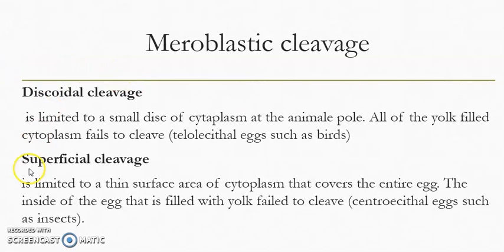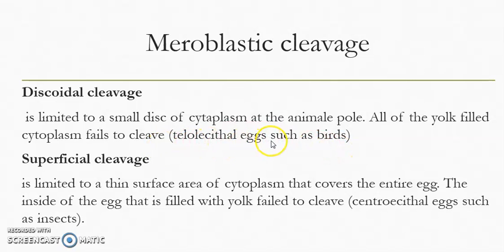Meroblastic cleavage is basically of two types. One is called discoid cleavage and the other is called superficial. In the case of discoid, a small disc of cytoplasm at the animal pole divides. The cleavage occurs only in the animal pole because mostly the vegetal pole is completely covered with yolk, so it fails to cleave or divide.